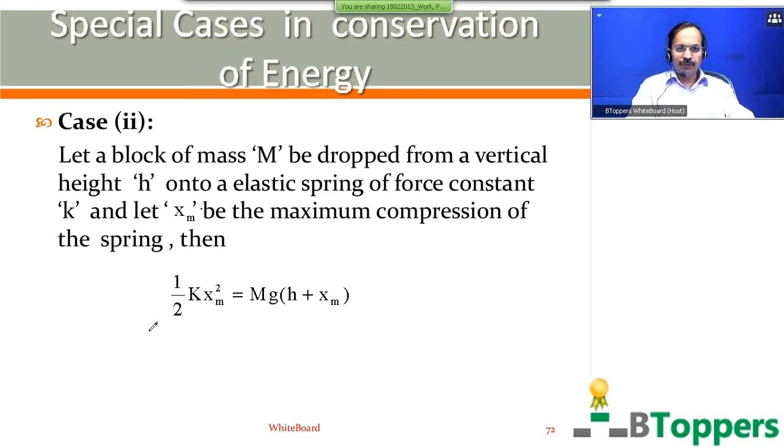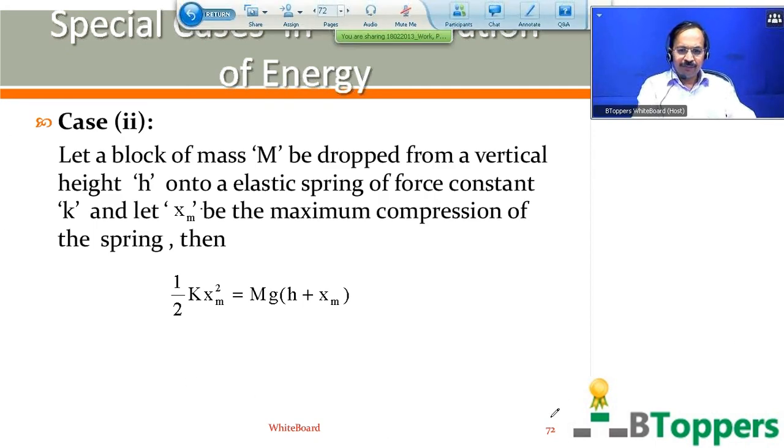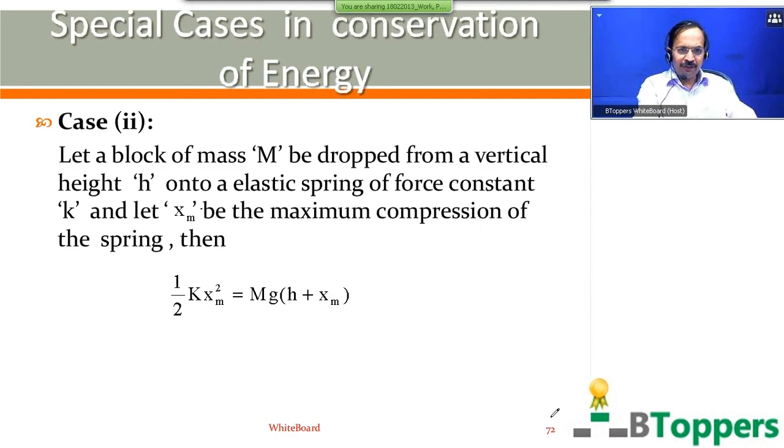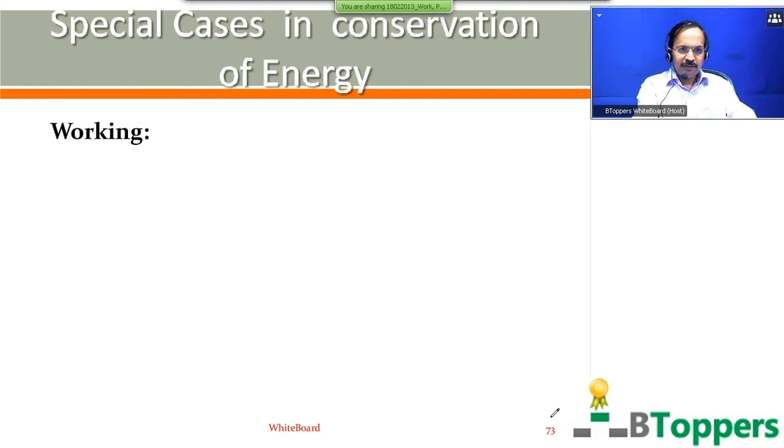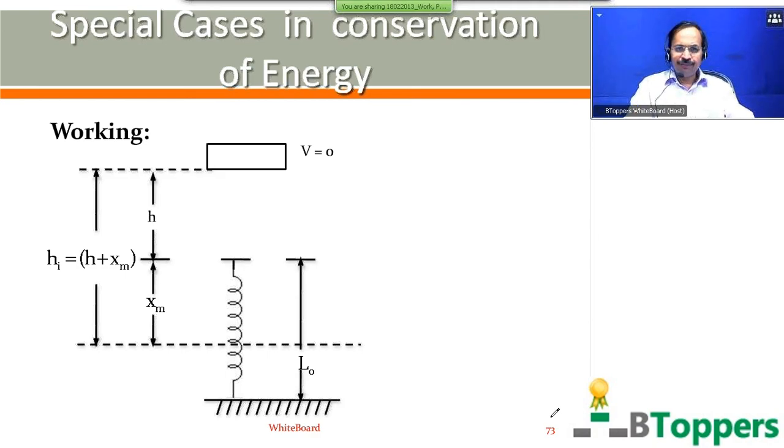In case you need time to copy the conclusion, you can pause and take your time. I'm going to show you the continuation for this, the working. Here, this is the diagram. This is the initial position of the block where it is dropped from rest with 0 initial velocity. H is the initial height of the block above the upper end of the spring. Xm is the maximum compression of the spring. L0 is the natural length of the spring. Initial height of the block above the reference level is h plus xm.